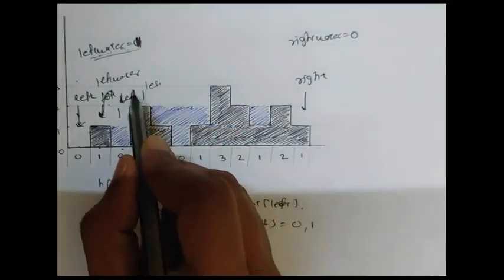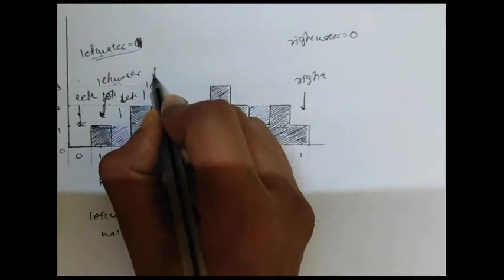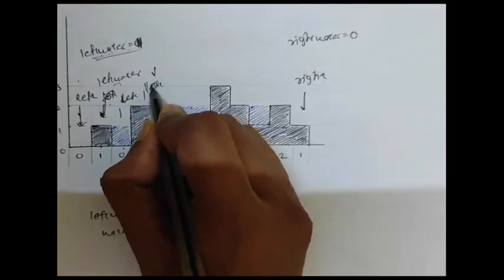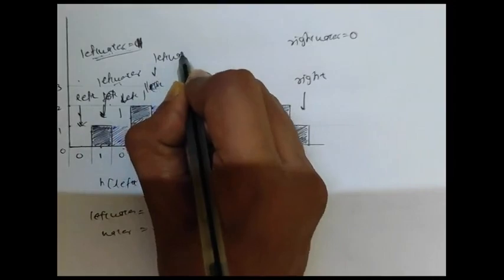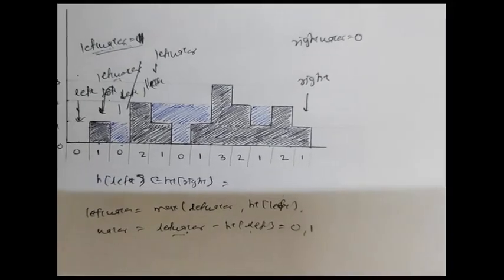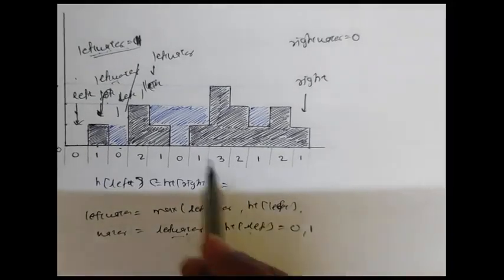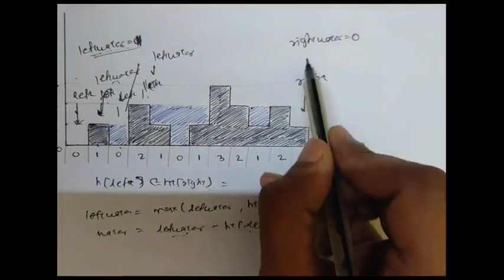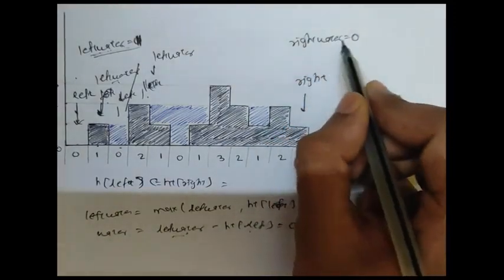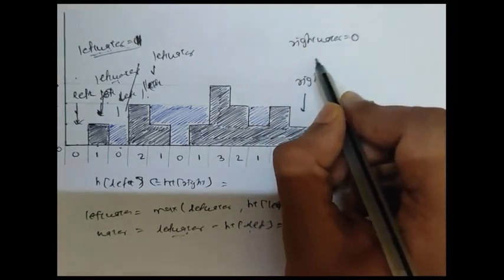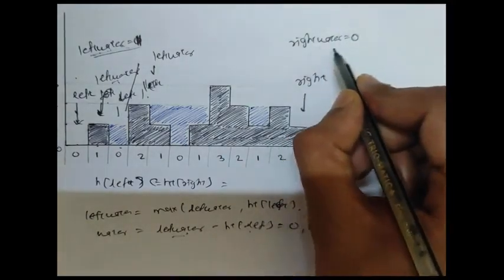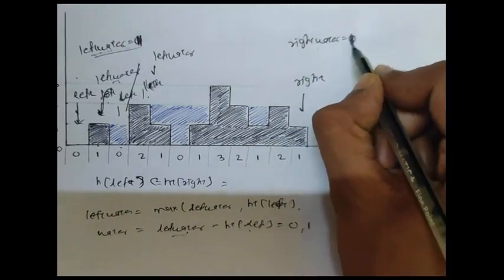Now the height of left is bigger than the left water. So the left water becomes the current height. As left is greater than right, we will have to look on the right side. So right points up to 1 and right water is 0. So we will check which is maximum. Right height is maximum. So we will make right water the maximum of the two, which is 1.